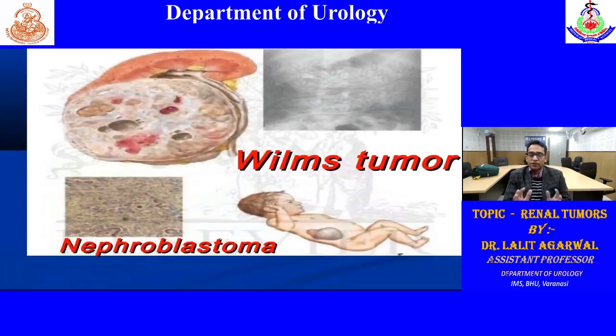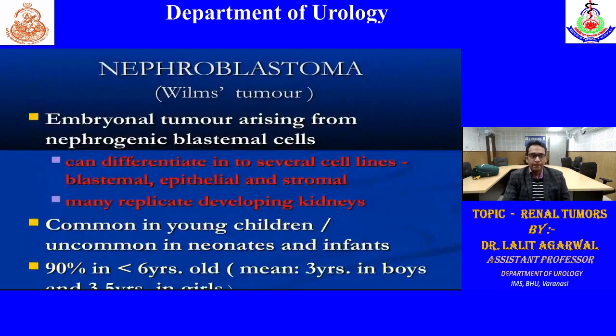So this was all about the kidney tumor. Now I will also discuss in brief Wilms tumor. Another name is nephroblastoma. This is the most common malignant renal tumor in the pediatric age group, or I can say at 5 to 10 years. It is an embryonal tumor arising from the nephrogenic blastemal cells.